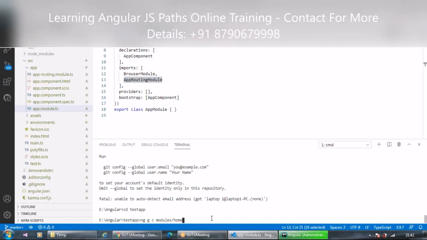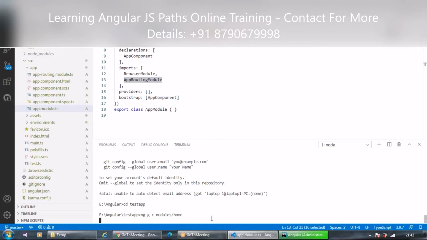a modules folder, and under that modules folder it will create a home component. Okay, so just hit enter. It will start creating the components.